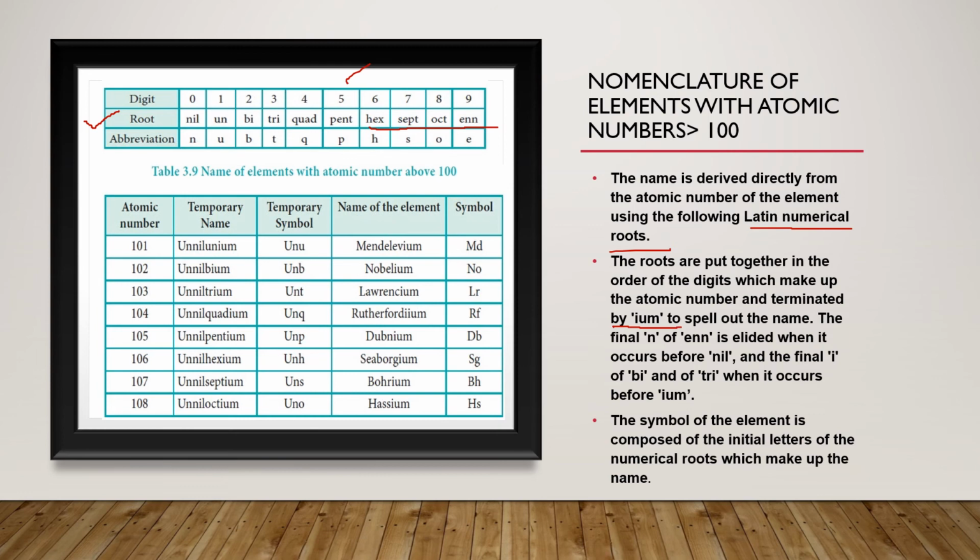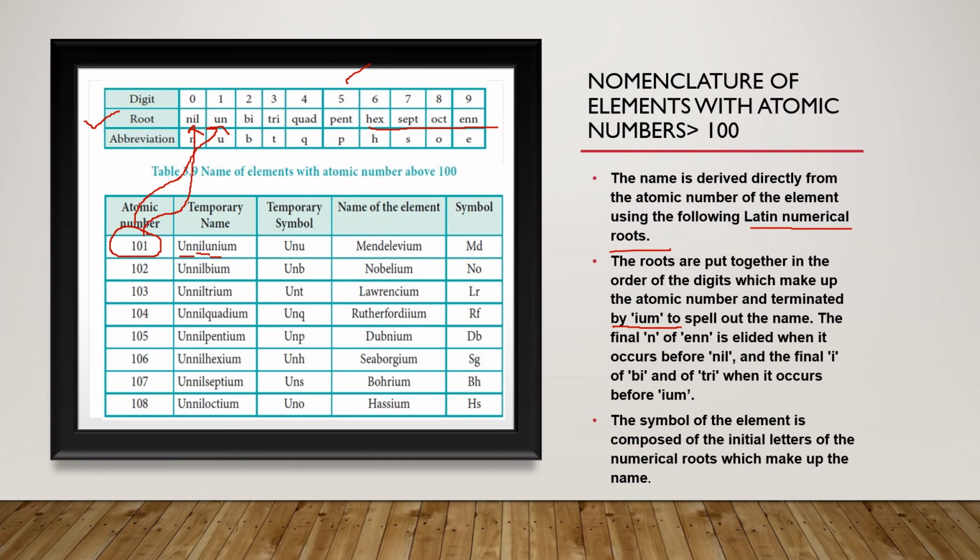For example, as you can see here, 101. As you can see in the table, for 1 you will use un, so this is un. For 0 you will use nil, so this is nil. And again for 1 you will use un. So I have used un for 1, nil for 0, and again un for 1.